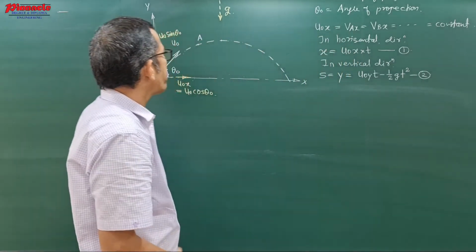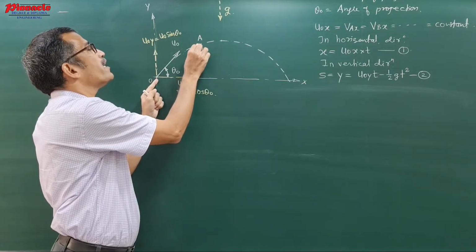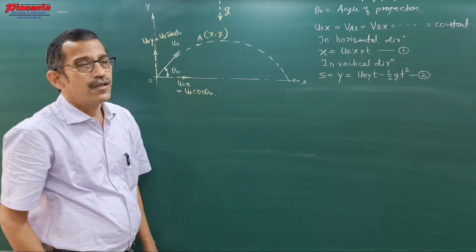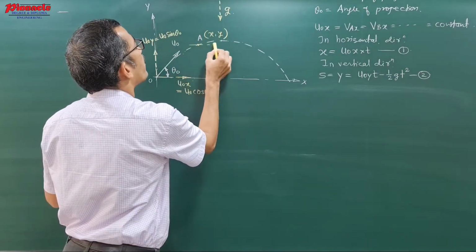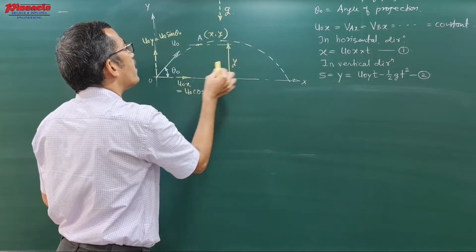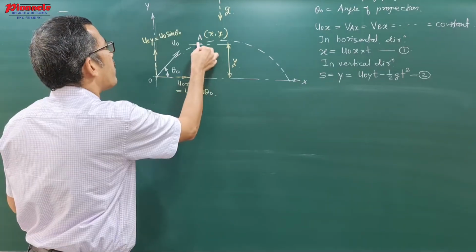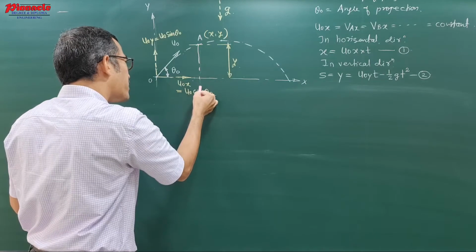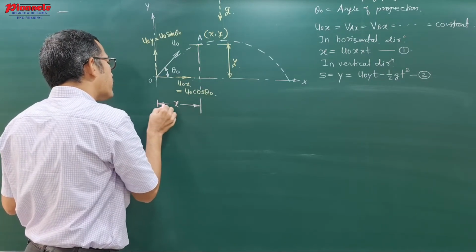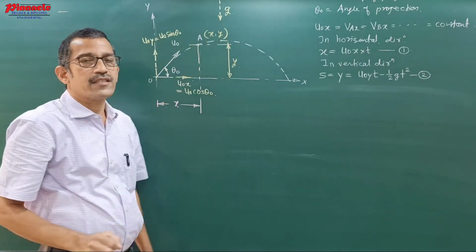Now, when the particle starts from this point A and takes any arbitrary position where the coordinates of this point are x and y, that means the distance of this point A from the x-axis, this displacement, is y, and the distance from the y-axis, that means from the origin, is nothing but the distance x. At point A, the coordinates we are getting are x and y.